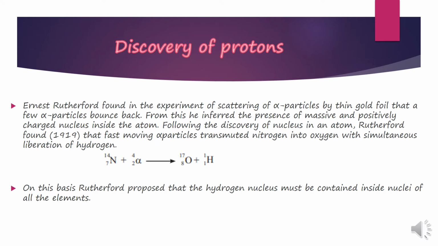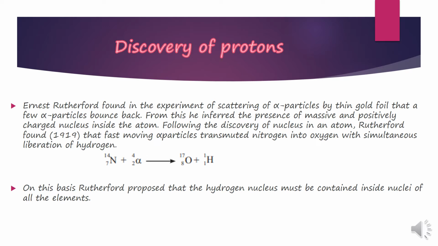Some alpha particles were deflected by small or large angles, and very few rebounded completely. By this, he inferred that there is a massive and positively charged nucleus inside the atom.